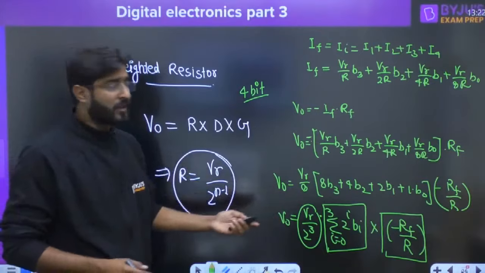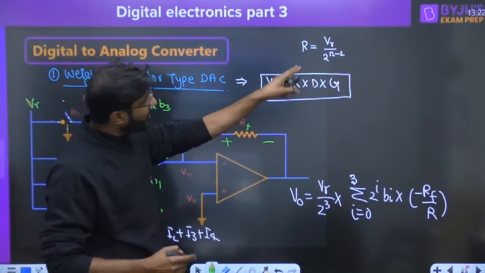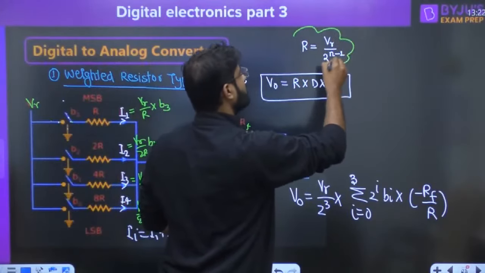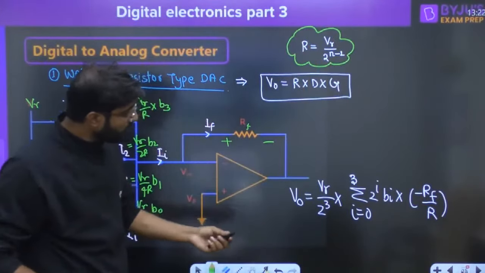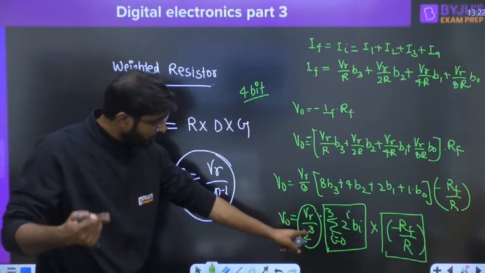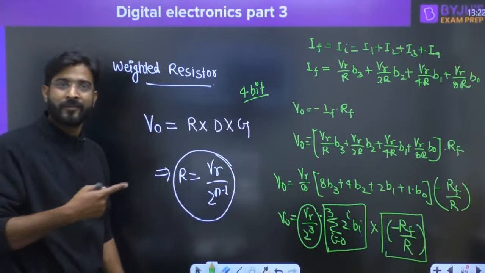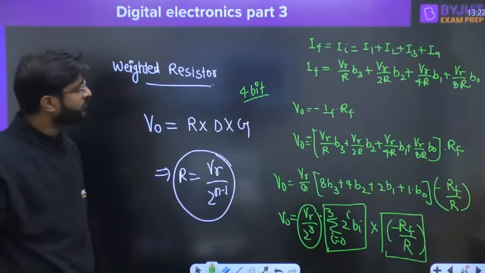And that's what I have given. That's why I have written it, right Harry? That's why I have given separately, I have written this resolution formula. For the 4-bit you can see here the 2 raised to power 3 is there. So for 5-bit, 2 raised to power 4; for n-bit, 2 raised to power n minus 1, along with the minus sign. Are you getting my point? I have derived it also.